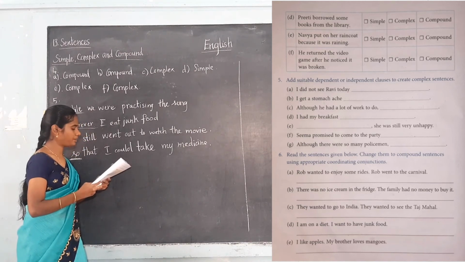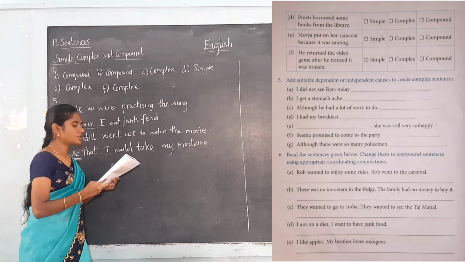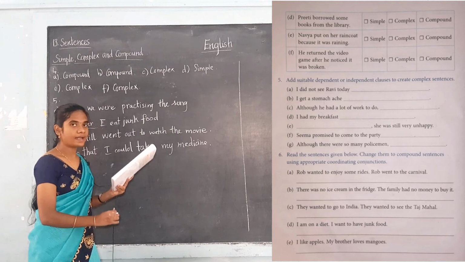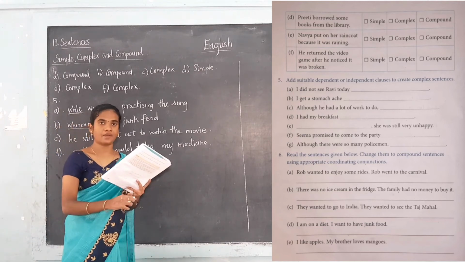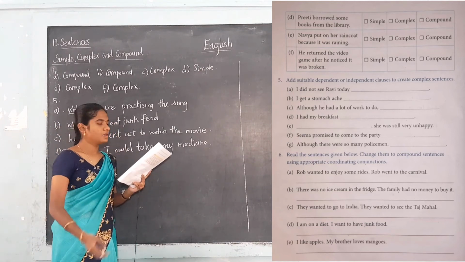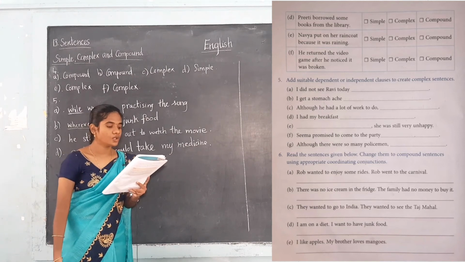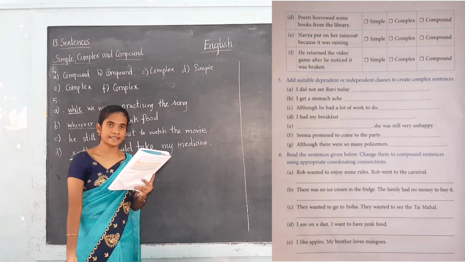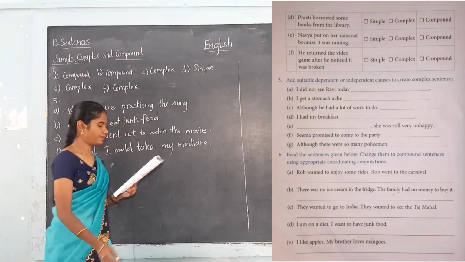The next one, E, dash, she was still very unhappy. She was still unhappy is the independent clause. You have to write down the dependent clause. So how can we write? Though she scored good marks, she was still very unhappy.